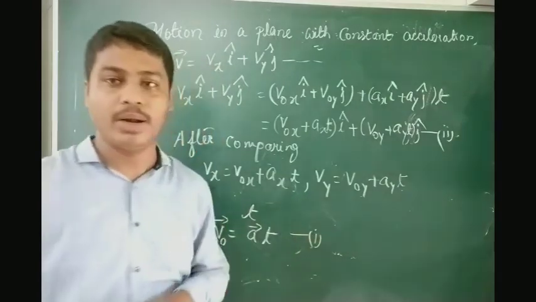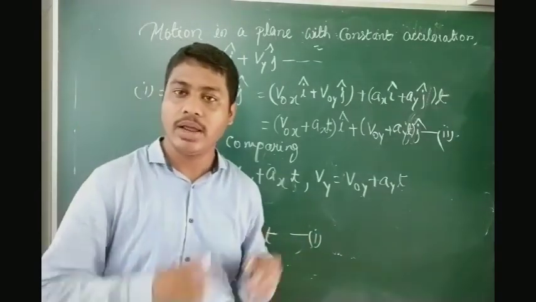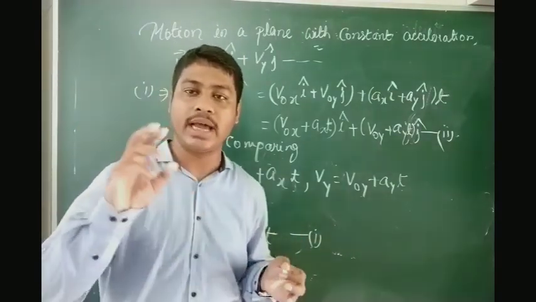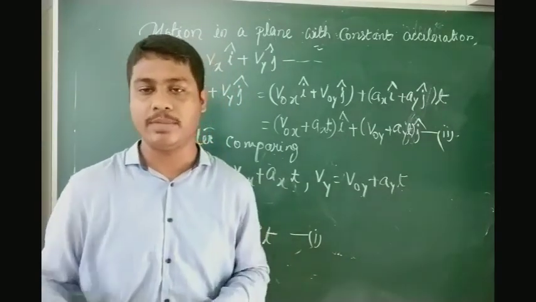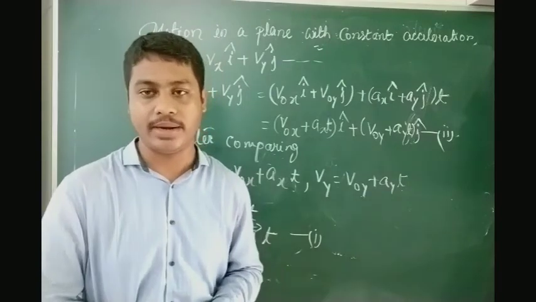Then you have to write it below: that a two-dimensional equation consists of two one-dimensional equations of motion. That statement you have to write below because I will be giving a question related to that.